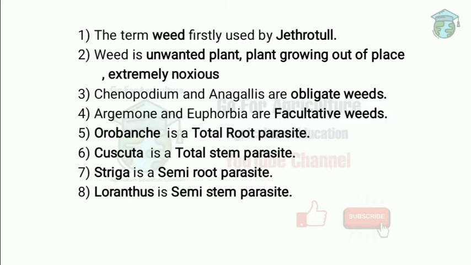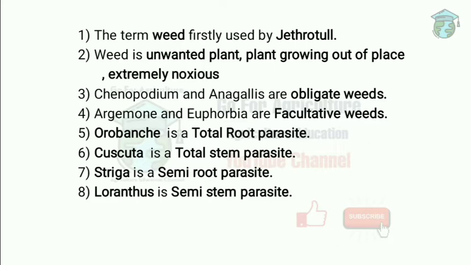Next one, Argemone and Euphorbia are facultative weeds. Facultative weeds means weeds that grow both as wild and in cultivated habitats. Next one, Orobanche is a total root parasite. This weed is classified on the basis of dependence on host. The weed which is dependent purely on the root is called a total root parasite. Orobanche is a weed which is found in solanaceous plants.